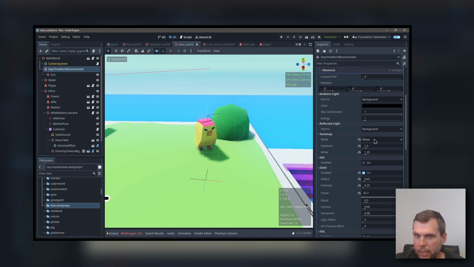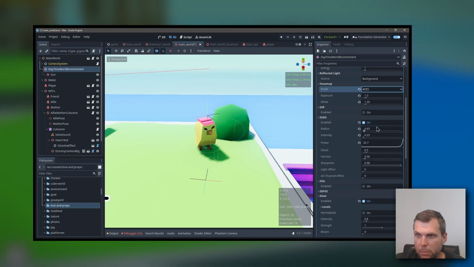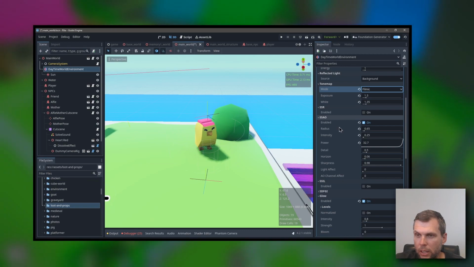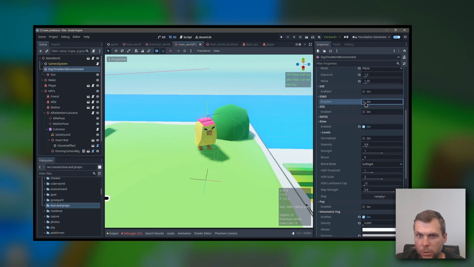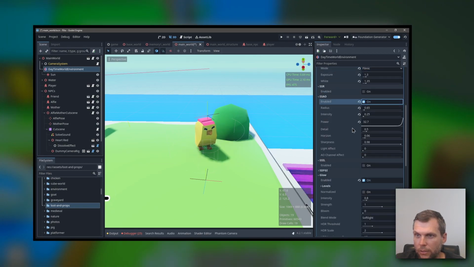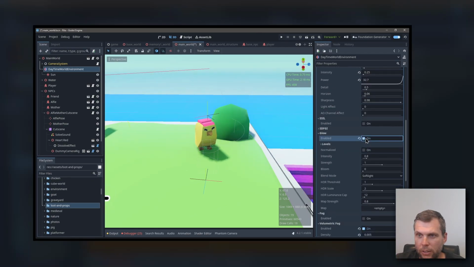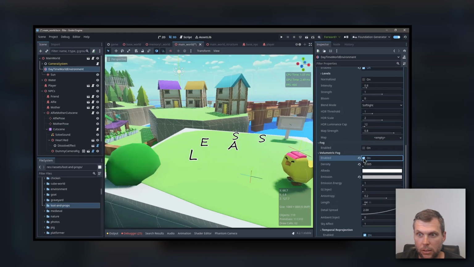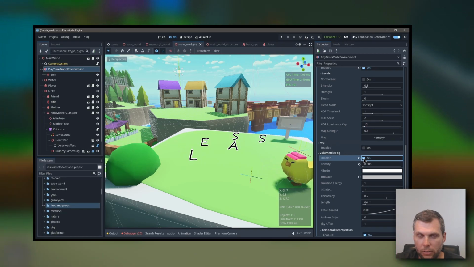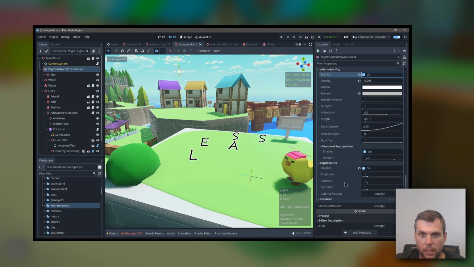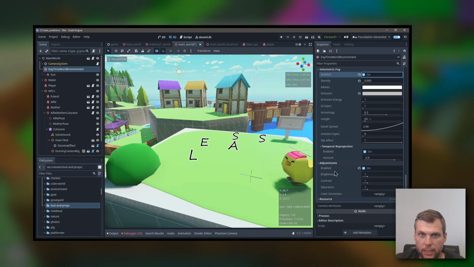I use Filmic as my tone mapping. I think some people like Aces, but for me that doesn't look as nice as Filmic. Here are the exposure and white levels. A bit of tinkering with ambient occlusion, which I think helps a lot. These are just the settings I've used here. I do enable glow, even though not too much of the environment causes a glow just yet. Also, I have volumetric fog turned on, which doesn't show up too much because of the angle of the camera that I quite often have, but you can definitely notice a difference with it on and off. And that's it for world environment and lighting settings for now anyway.